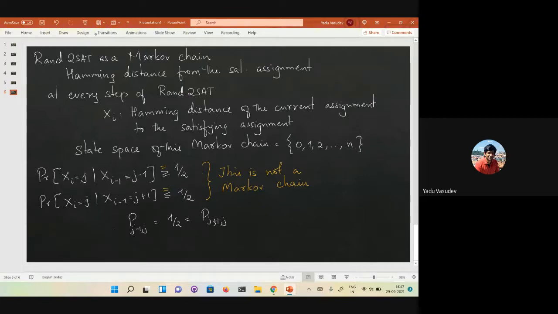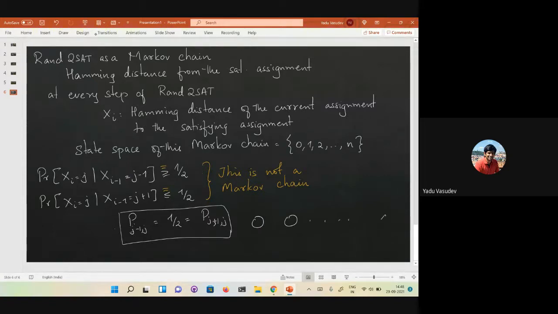Both of them are half. Now this will make it a Markov chain. And it was sufficient to analyze this Markov chain because we saw that the actual speed with which the random two-set algorithm finds a satisfying assignment is at most the time taken by this Markov chain to reach the satisfying assignment.